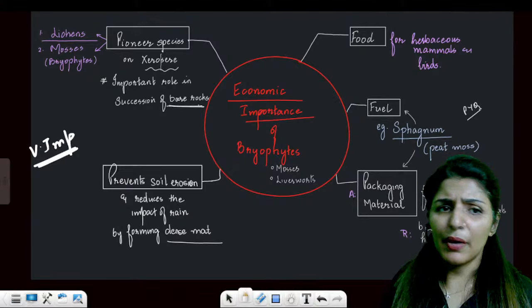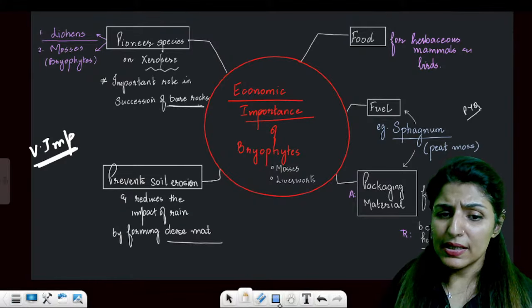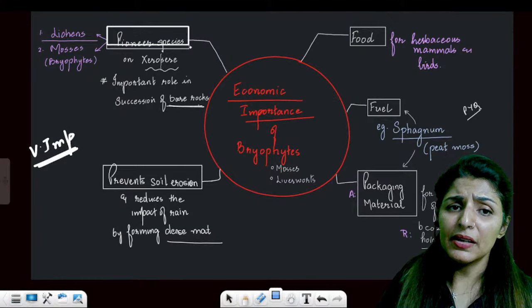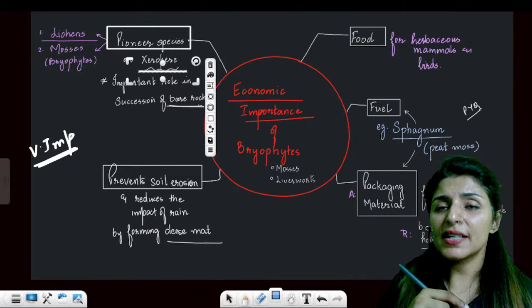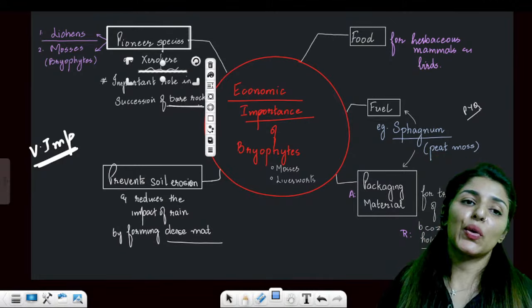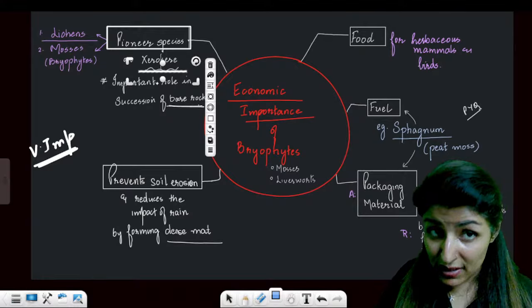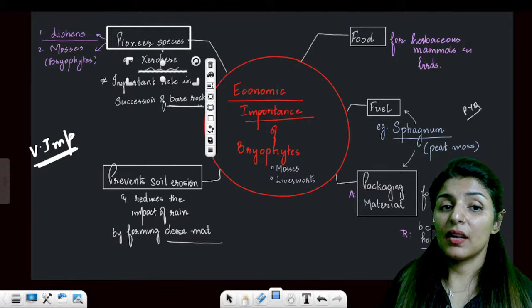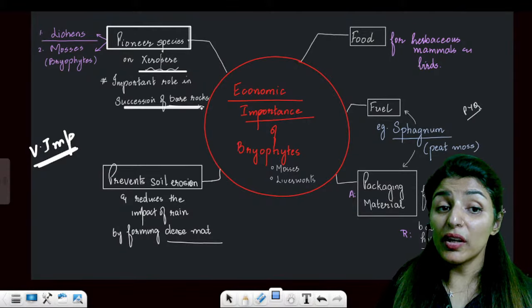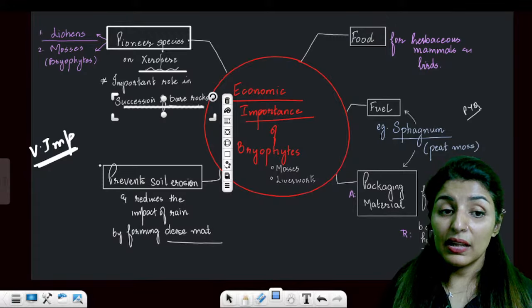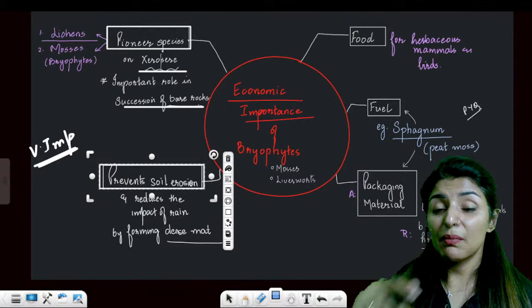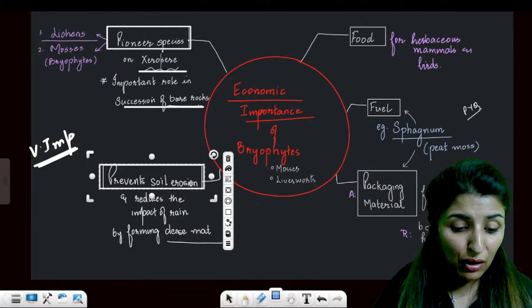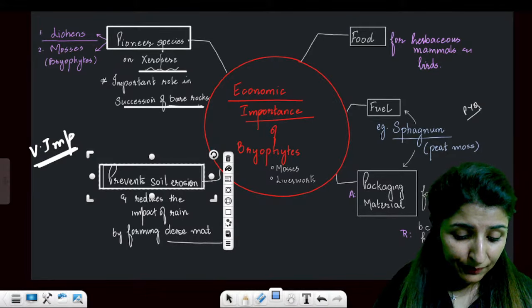Economic importance of bryophytes. Pioneer species at multiple places. Pioneer species means where there was no soil, these bryophytes have the capacity to form soil. So lichens and mosses, they are pioneer species. Okay, they play important role in succession of bare rocks. They prevent soil erosion. So this is their ecological importance because they form a dense mat.